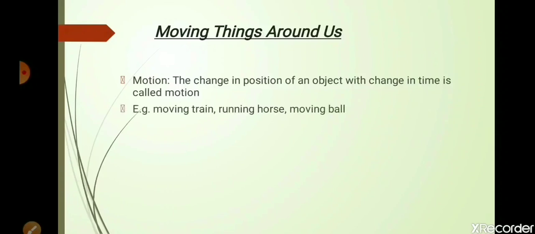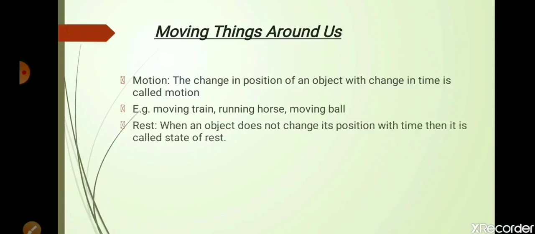Rest is when an object does not change its position with time. For example, if a ball is kept on the floor and is not moving, then it is not changing its position with time. Then the ball is said to be in the state of rest. Similarly, a mountain is not changing its position with time, so the mountain can also be said to be at rest. So we have examples like a mountain or a book kept on a table or a non-moving ball. All these examples are for the state of rest.